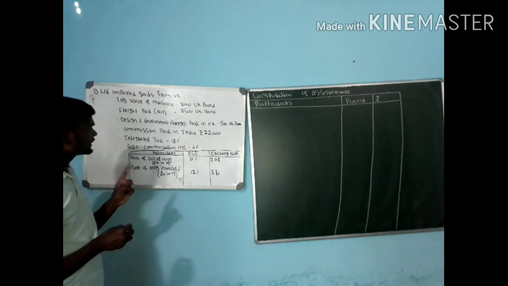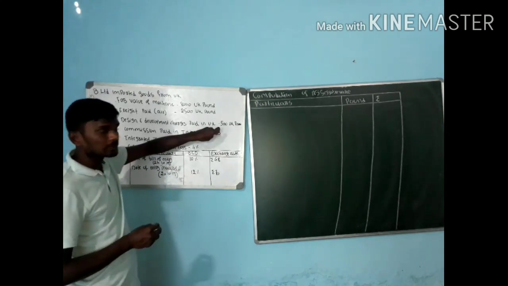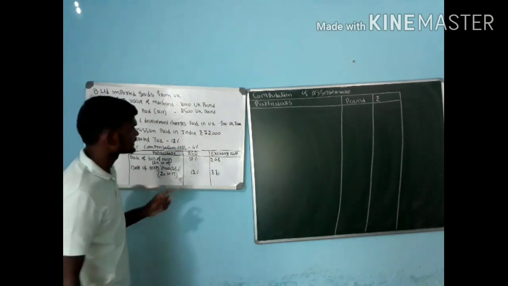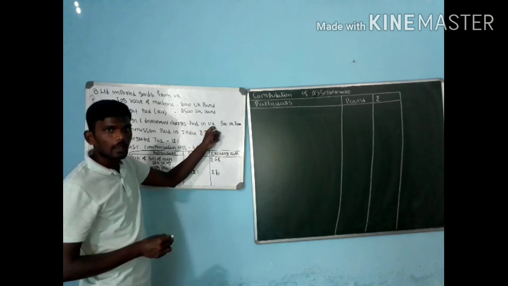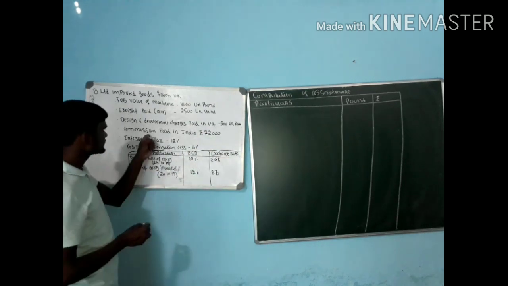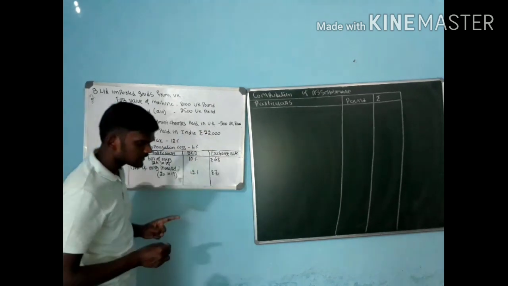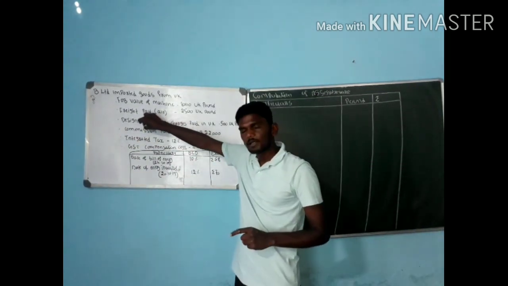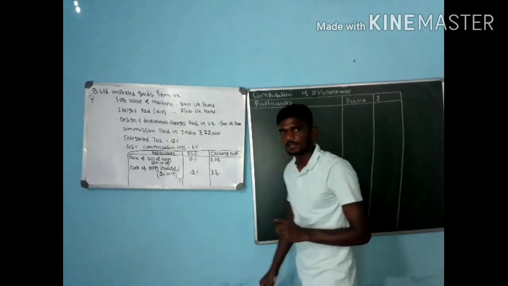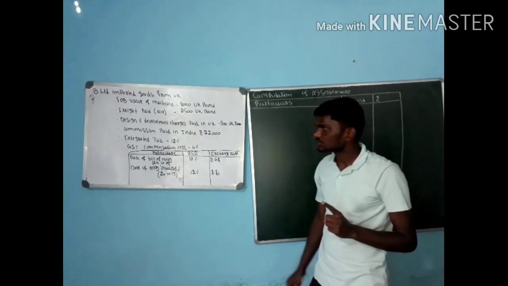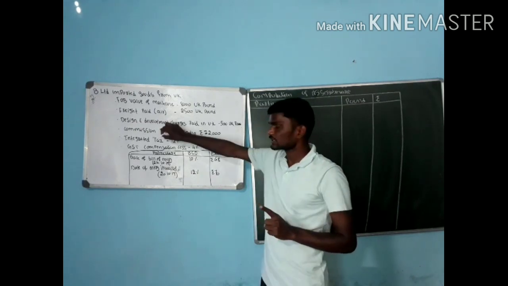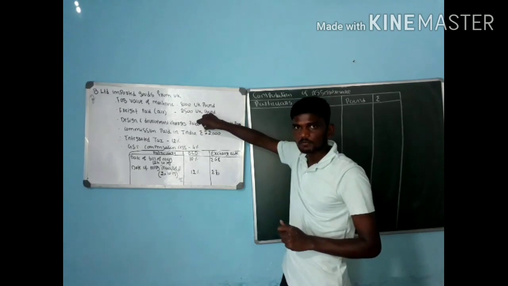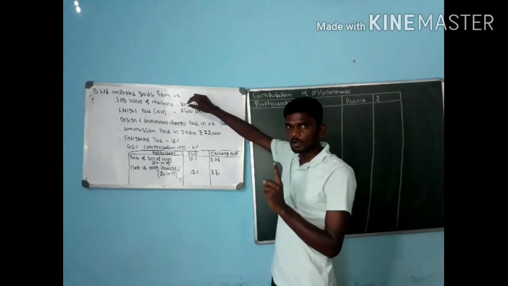Next one, design and development charges paid in UK, meaning to the exporter only. Between the exporter's port and the exporter's factory, we incur some kind of expenses, so we need to add that. Then commission paid in India. Any kind of expenses you are paying in India, you should not consider, except commission. But even with commission, if the problem gives buying commission, you should not consider it. They gave only a commission, so this commission amount we have to consider. They gave it in rupees. For every item, identify whether they gave it in pounds or rupees.